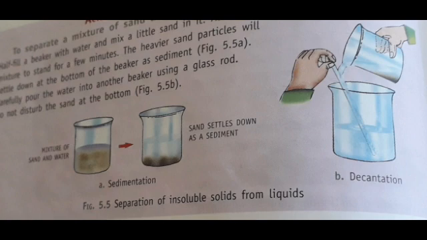Insoluble substances which are heavier than water can be separated by sedimentation and decantation. So what is sedimentation? Sedimentation is the process in which heavier particles of insoluble solids in a liquid settle down. The particles that settle down form the sediment, and decantation is the process of pouring out the liquid without disturbing the sediment. If a solid dissolves in a liquid, decantation cannot be used to separate them.